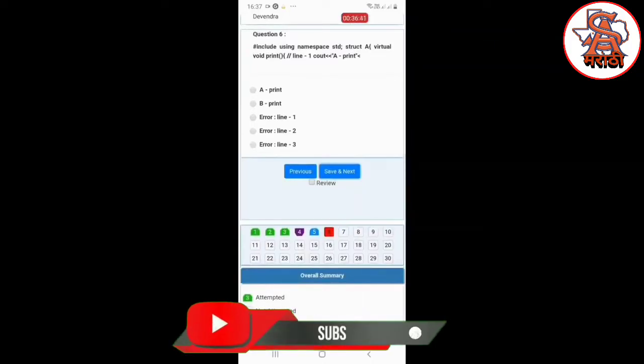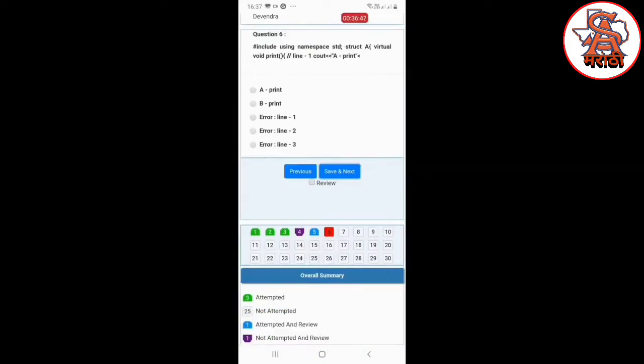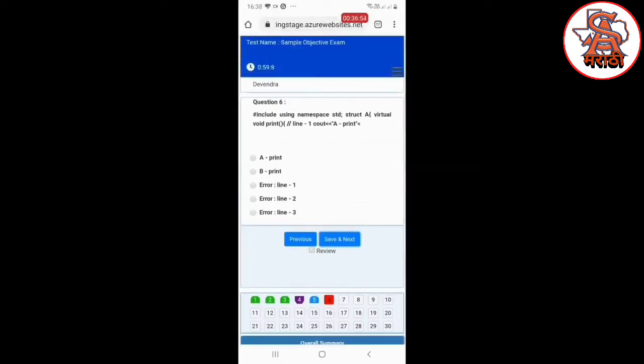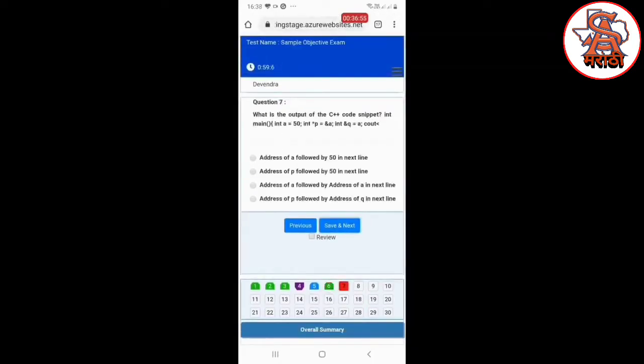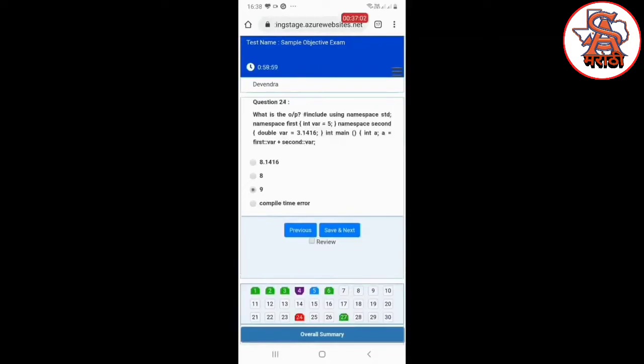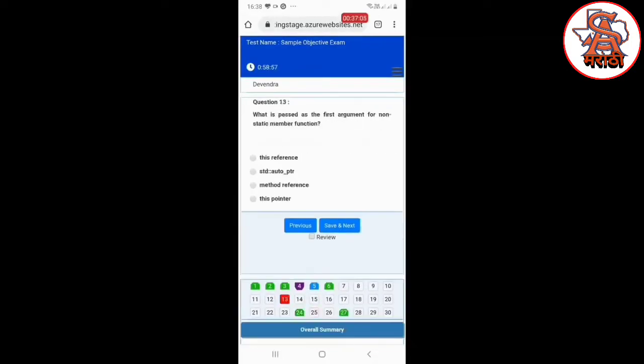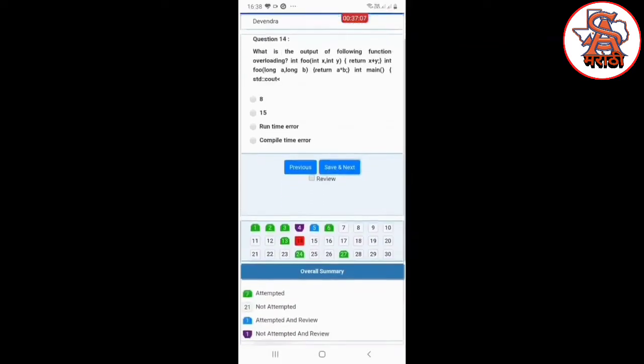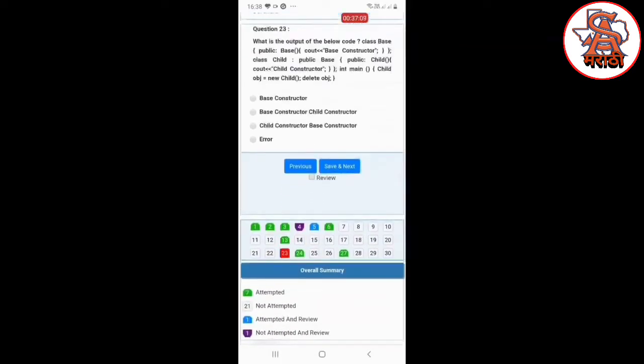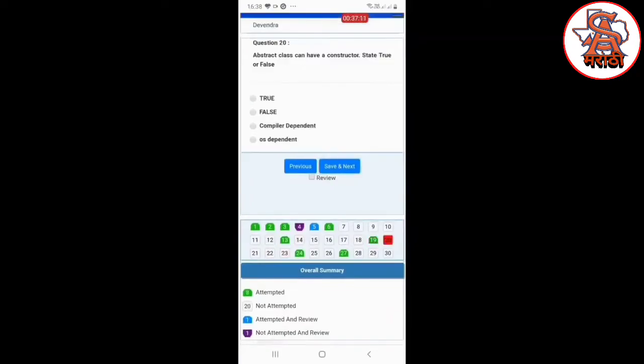All the questions which are marked for review will be shown in different color combinations. Attempted questions will be shown in the green color. Not attempted questions will be shown in the gray color. Attempted and marked for review will be shown in the blue color. Not attempted and marked for review will be shown in the purple color. So this way you can attempt all the questions. You can also navigate to any particular question as per your preference, and you can attempt any particular question at any given point of time. So this way you can easily attempt a multiple choice objective exam.